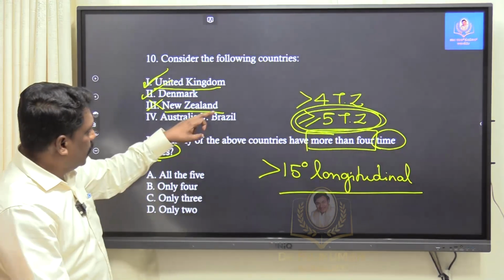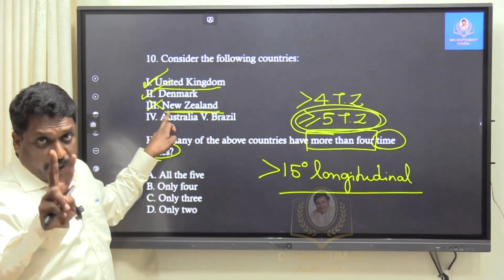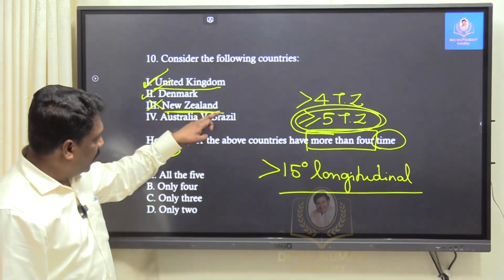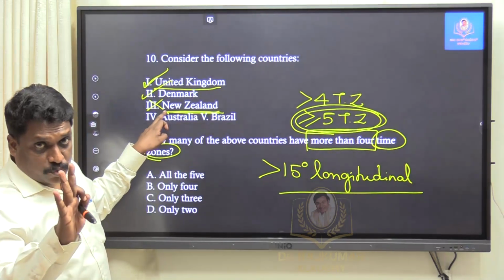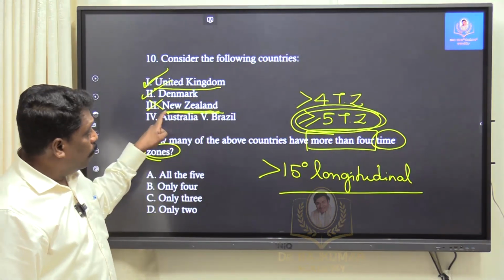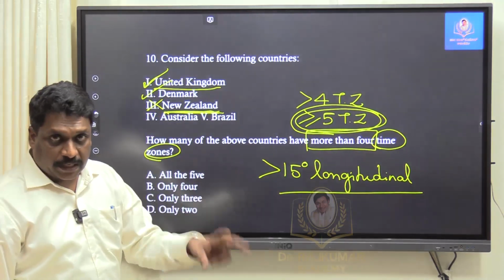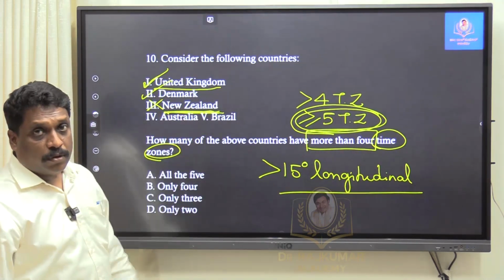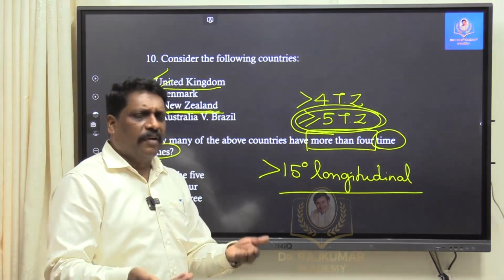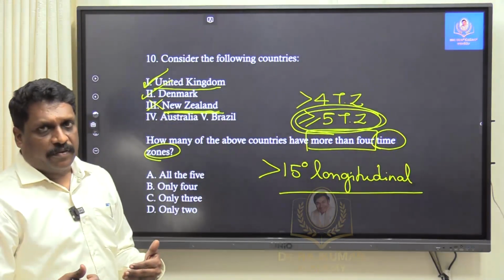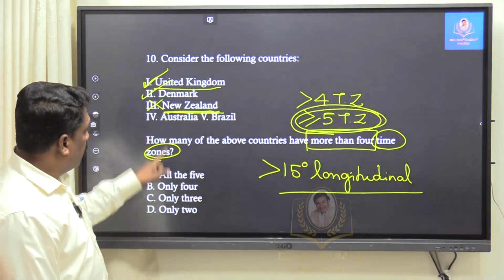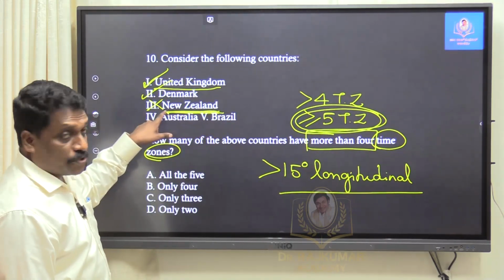Going by that logic, mainland New Zealand has only 2 time zones, the dependent territory has 1 time zone, right? According to my analysis, New Zealand has only 3 time zones, including the dependent territory. But as I said, most of the keys available on the net have included it, but I am excluding it. We will wait for the key to come. Even if I am supposed to correct it, let me correct it after 1 year. Okay? I am just taking out New Zealand.